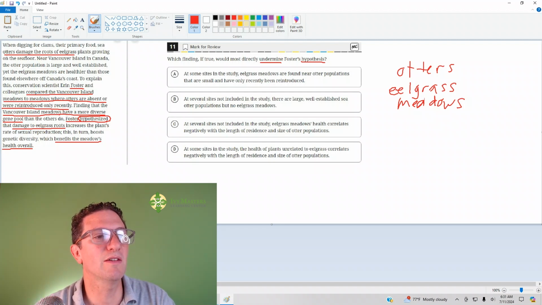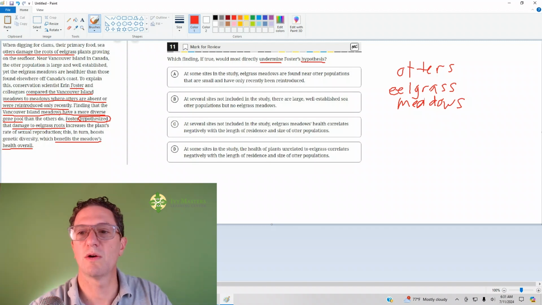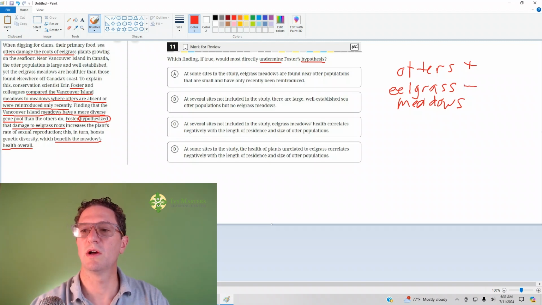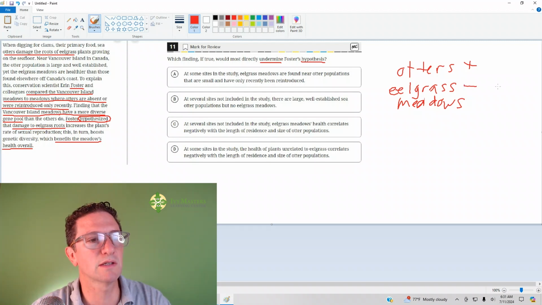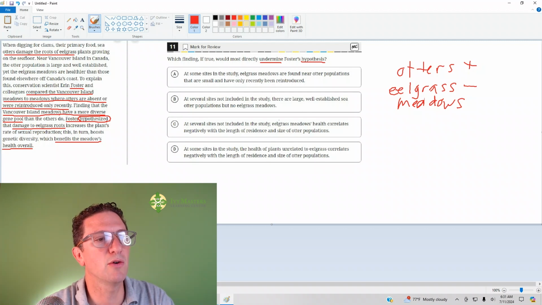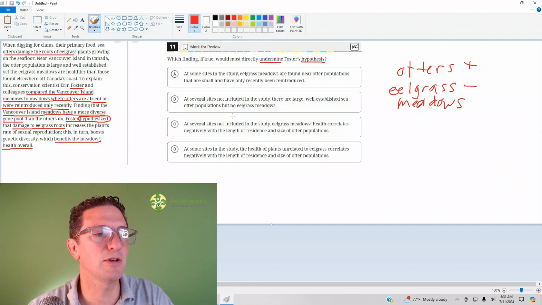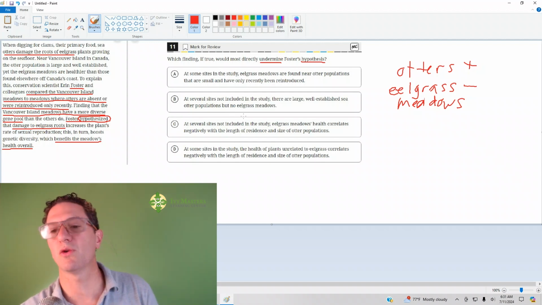So in the beginning, it says that otters damage the roots of eelgrass. And so if there's more otters, the eelgrass is not doing as well. So I put a plus next to otters, otters next to eelgrass. Foster compared the Vancouver Island meadows to meadows where otters are absent or were introduced only recently. Vancouver Island meadow has more diverse gene pool than others. So Foster hypothesized that damage to the eelgrass roots benefits the meadow's overall health.